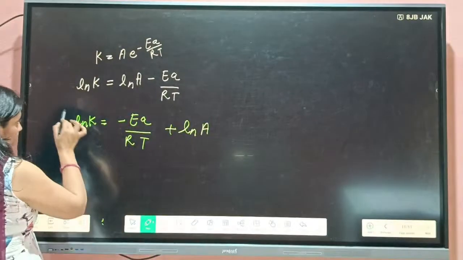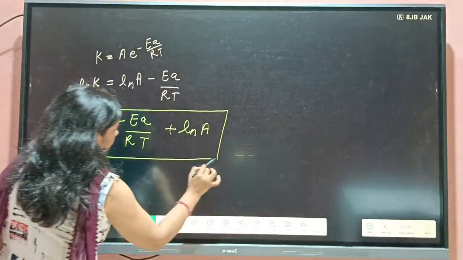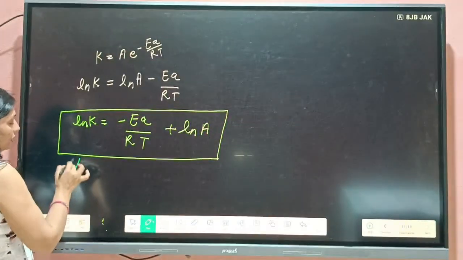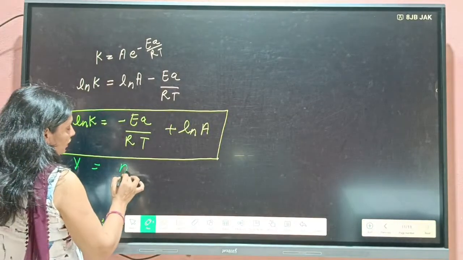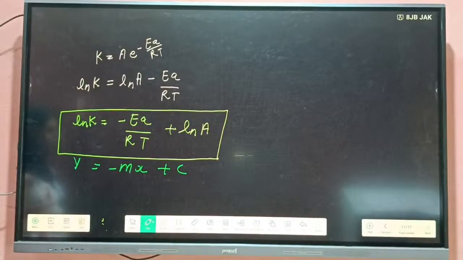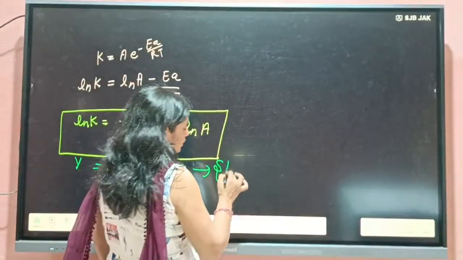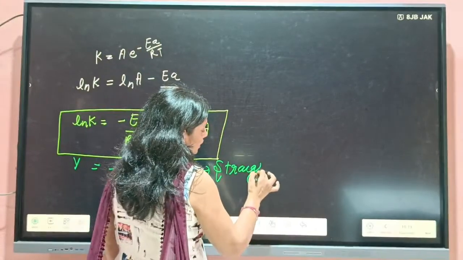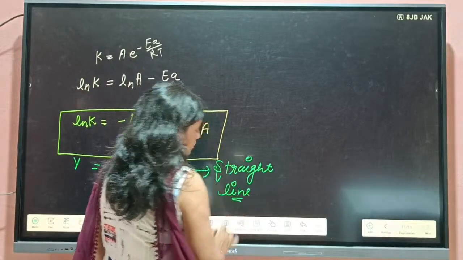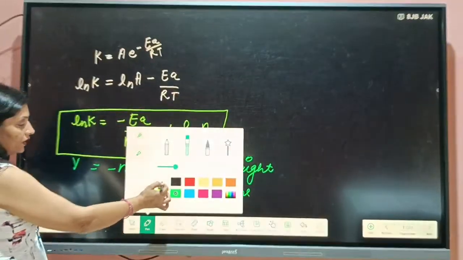Then you can compare it with y is equal to mx plus c. Yes or not? And this is the equation of a straight line. This is the equation of the straight line. So how will you draw the graph?